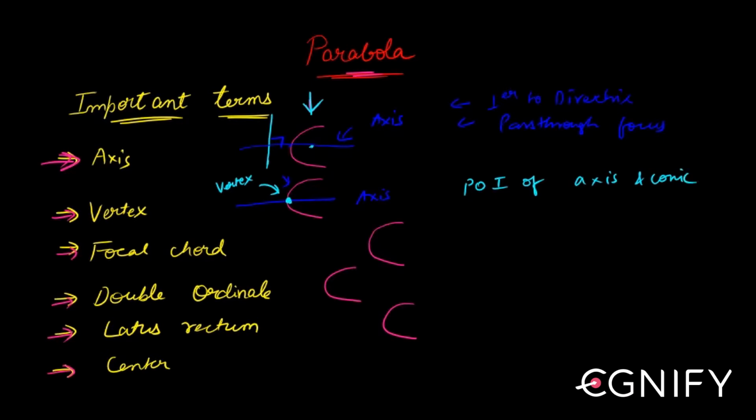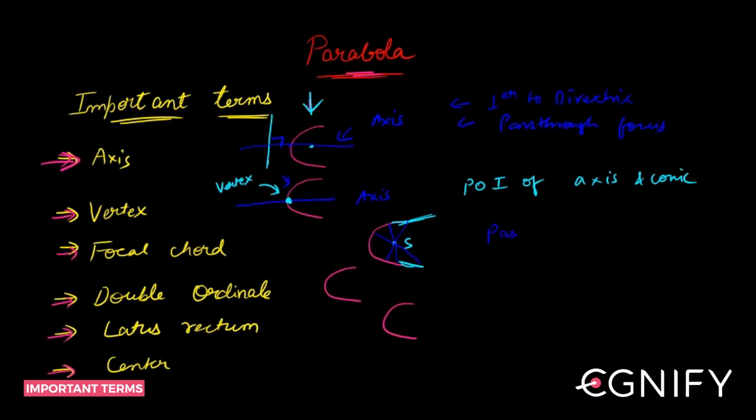Coming to focal chord. Focal chord is very simple. Any chord which passes through the focus. For a parabola, your focus is always in the middle, and this is how your parabola extends in both directions, right? All these chords which are passing through the focus are your focal chords.